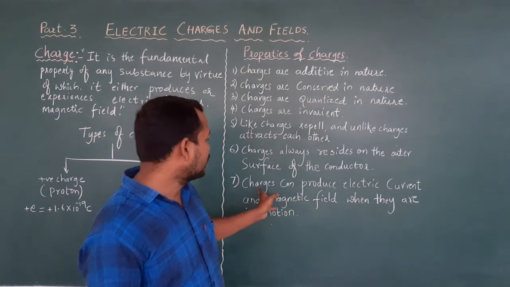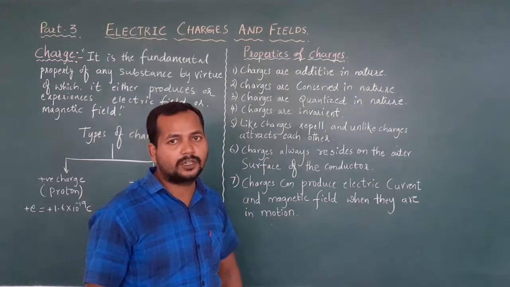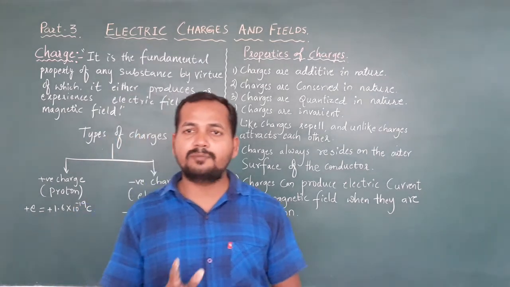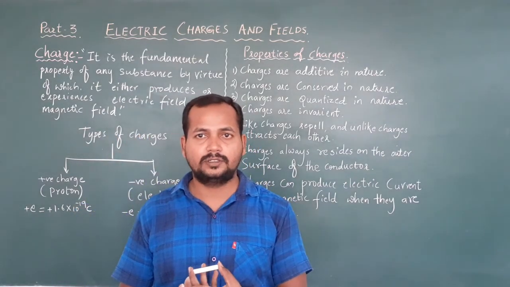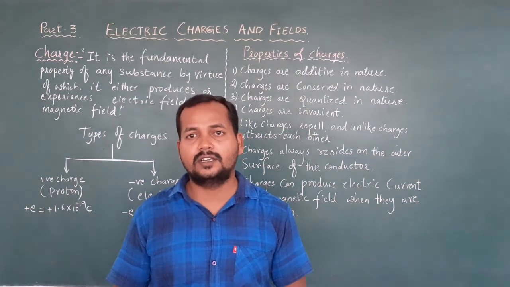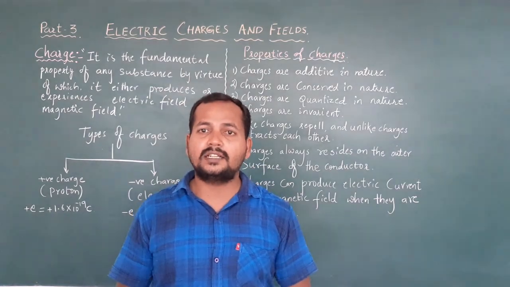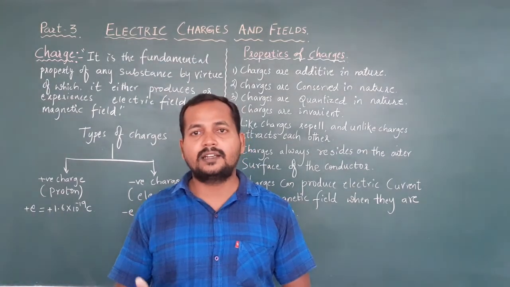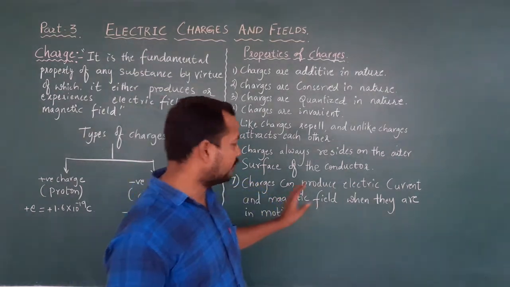Next, charges can produce electric current and magnetic field when they are in motion. When the charges are at rest, they can produce only electric field, potential, and electric force. They cannot produce electric current and magnetic field when they are at rest. But when the same charges are in motion, they can produce current, and that moving-charge, current-carrying conductor produces the magnetic field surrounding it. Correct? That is the 7th point.